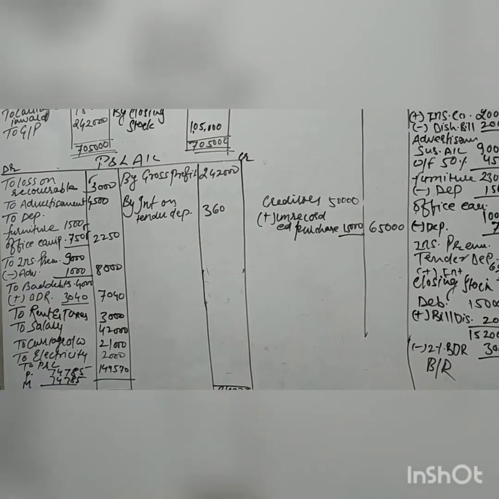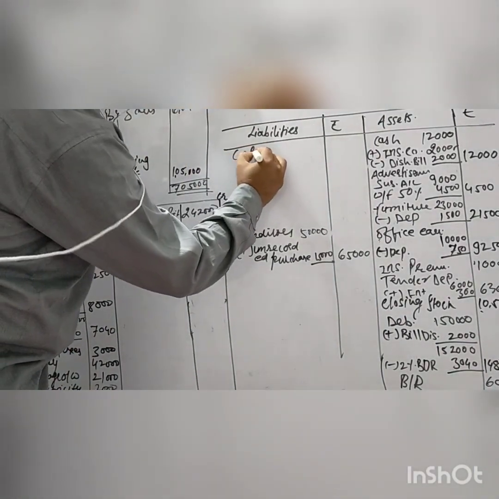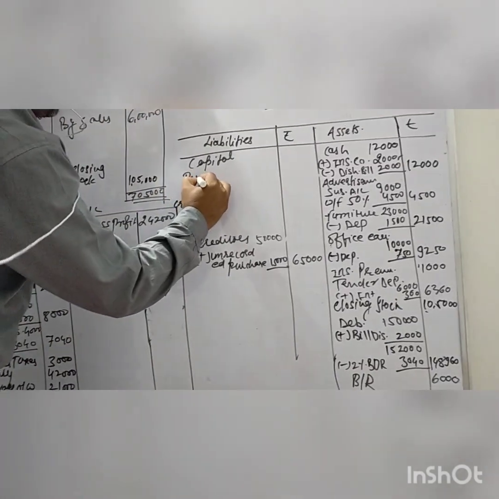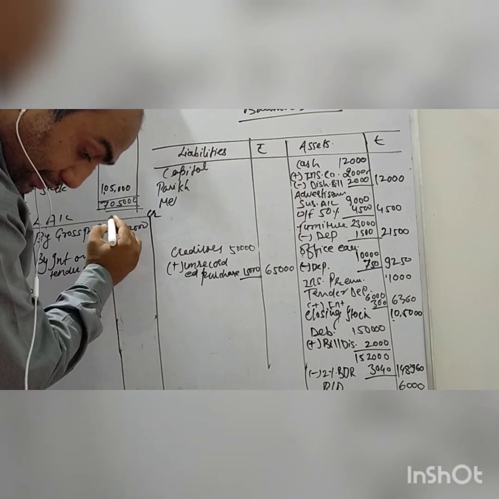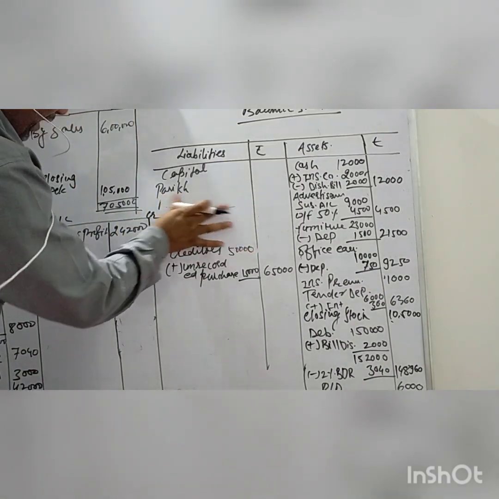The last thing, capital, of Parekh and Mehta. First Parekh.